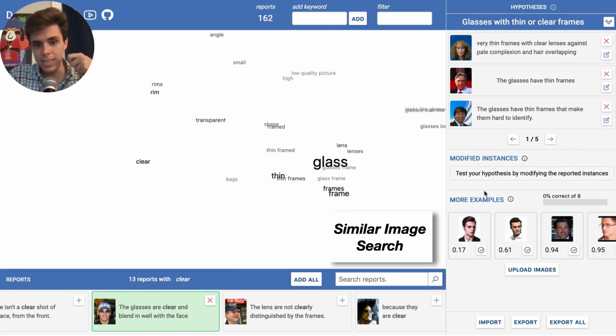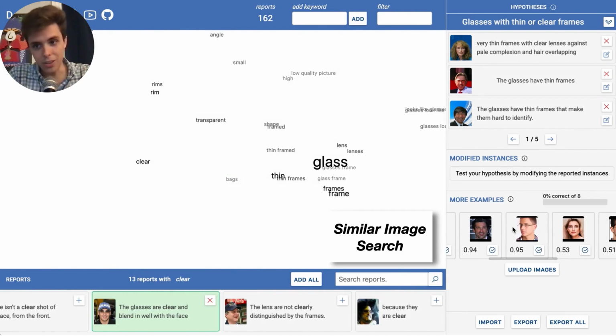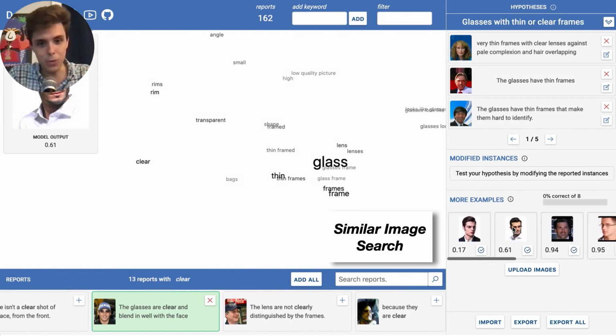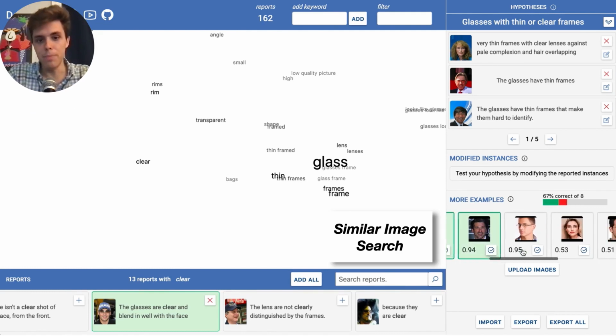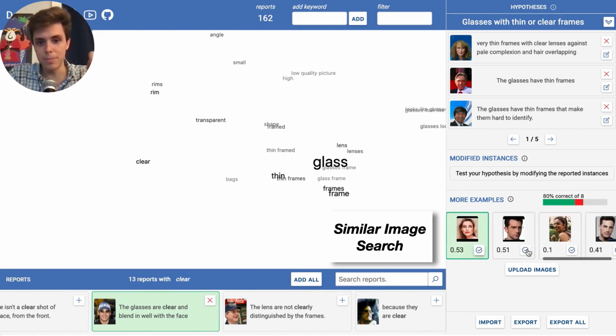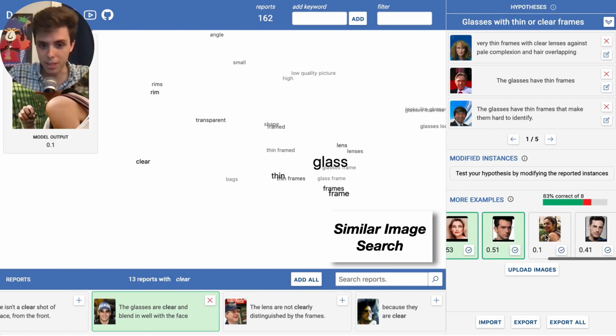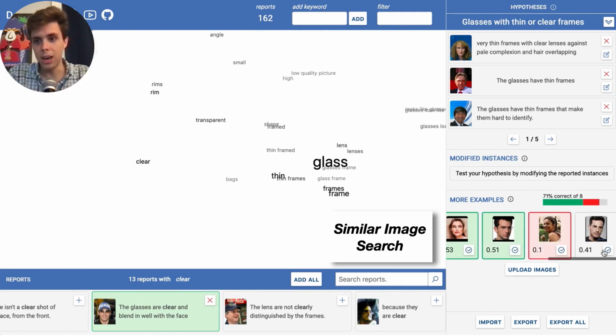For thin-rimmed glasses, we actually have a mechanism. You can go look in Flickr or automatically in Google, upload these new images, see the model outputs, and actually decide whether or not the model was right or wrong for them, and see if that percentage matches. Is it that 50% of the time people with clear glasses are misclassified, or is it pretty accurate and matches the overall accuracy of the model? You can do a similar thing with counterfactuals, edit the image, re-upload it, and see how the model prediction changes.